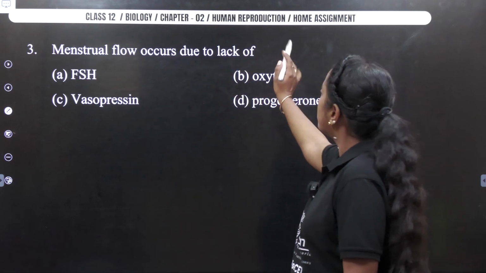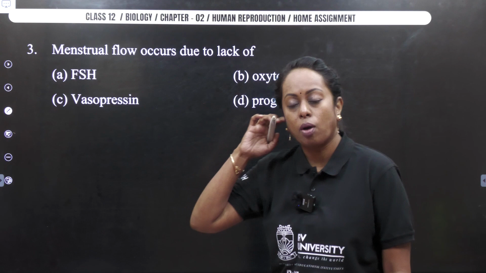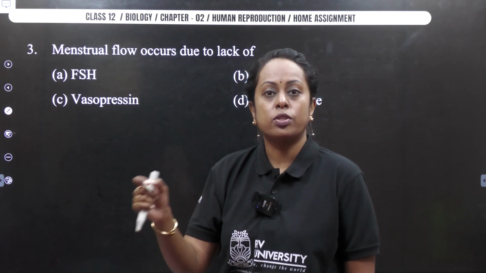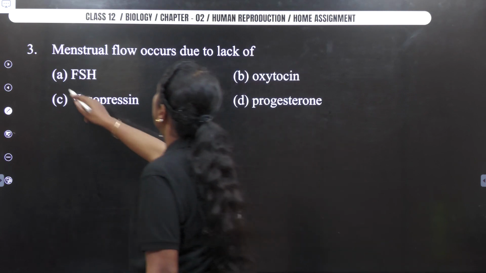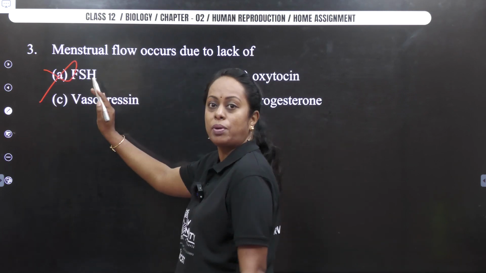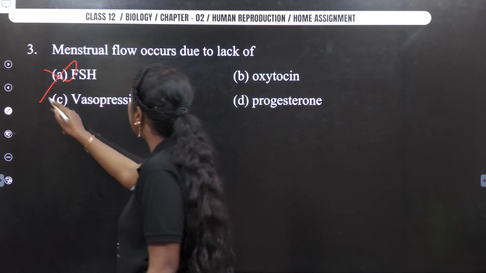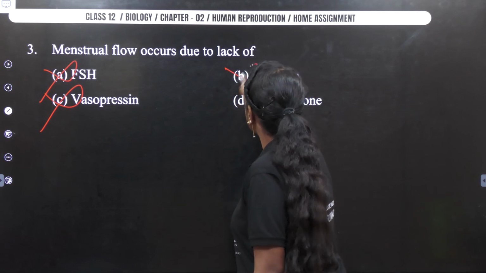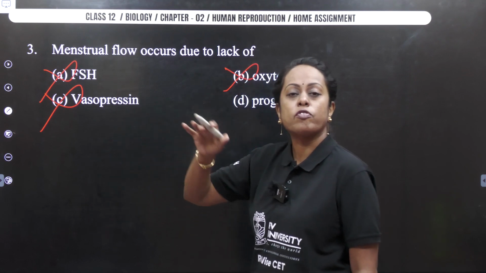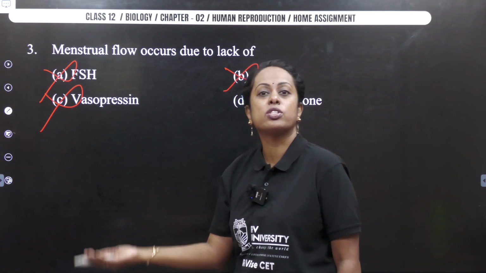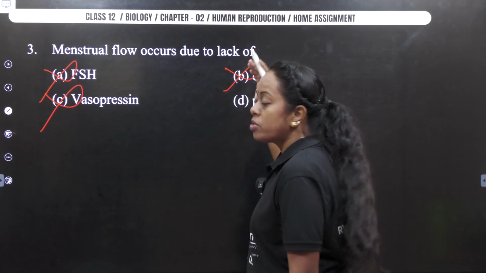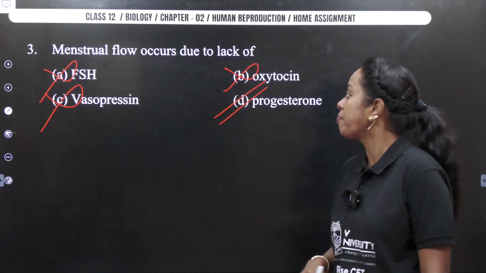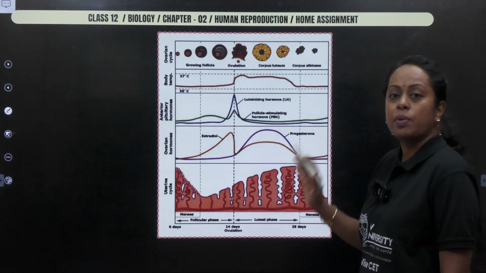Now with this, let's move on to the next question. Menstrual flow occurs due to. In the discussion part of the topic itself, I have told you low level of progesterone is the one which is going to initiate the menstrual cycle. So it is not FSH. Vasopressin released from posterior pituitary does not have any role to play in this particular topic. Oxytocin is produced for contraction of smooth muscles, that is during parturition or ejection of milk. So option B is also wrong. So thereby our answer becomes what? Progesterone. Okay.